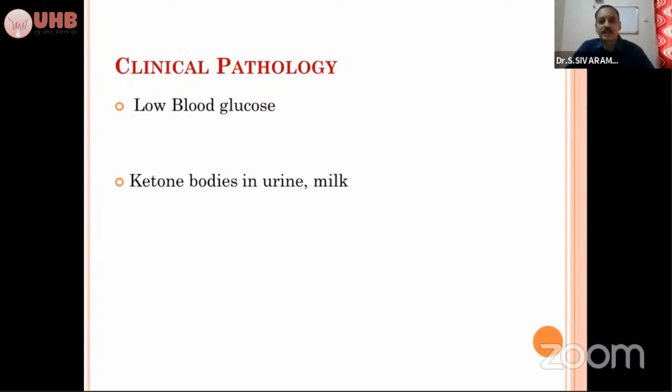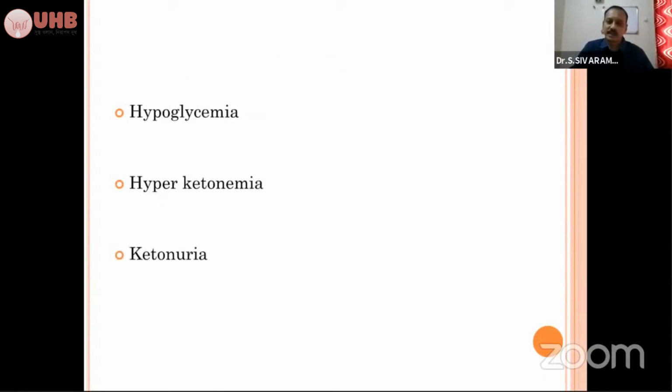And regarding the clinical pathology, you can see low blood glucose level and the presence of ketone bodies in the urine and the milk. We do not have the facilities here. Suppose you are in an academic institution, or nearby laboratories are available, you can collect the blood and serum samples and evaluate the blood glucose level, and you can collect the urine and evaluate the presence of ketone bodies in the milk or urine. But in field practice, we have small gadgets that you can also use. So the typical findings are hypoglycemia, hyperketonemia, and ketonuria, which is the classical one.